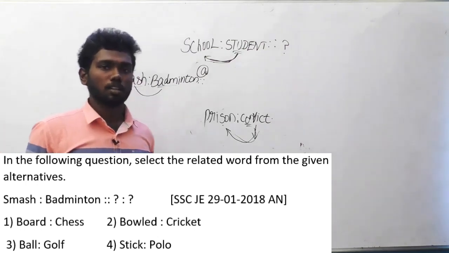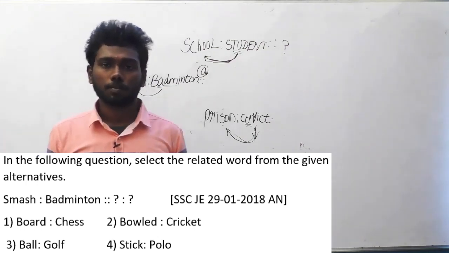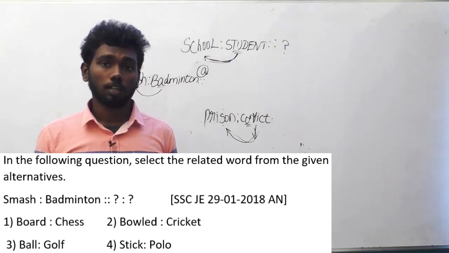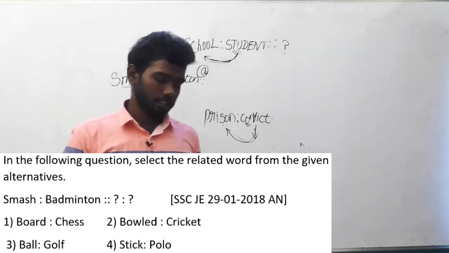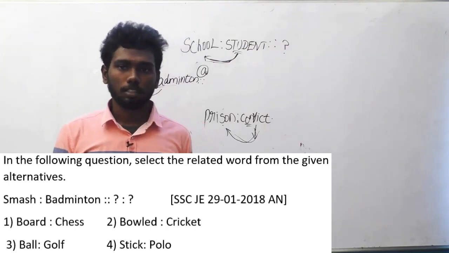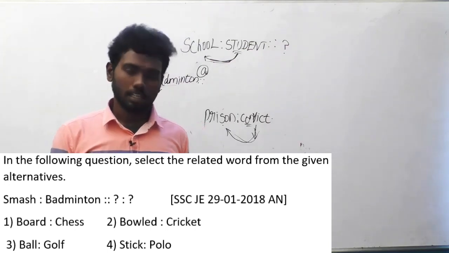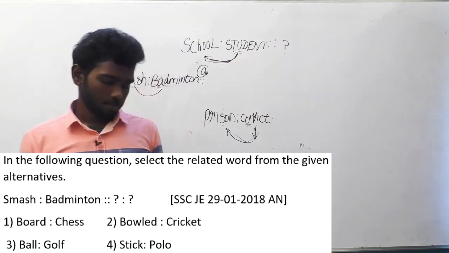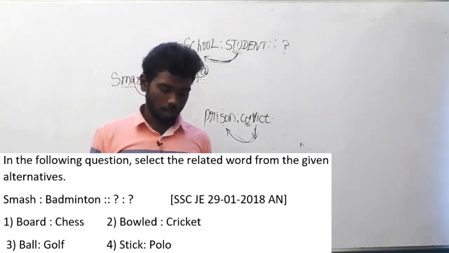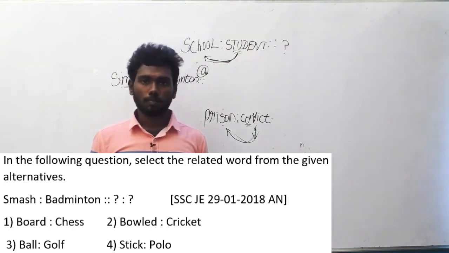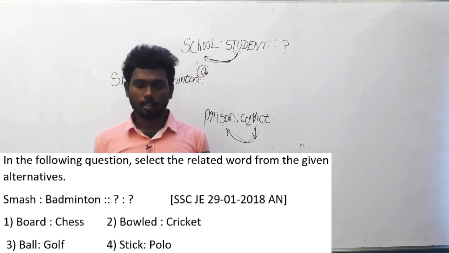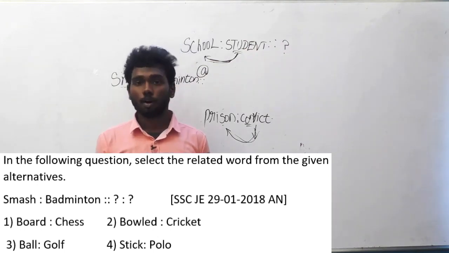Actually, board is not a type of chess. Board is a thing which is used to play chess. In the same way, ball is a thing used to play golf, and stick is a thing used to play polo. But in the option 2 alone, bowled is a type of cricket.